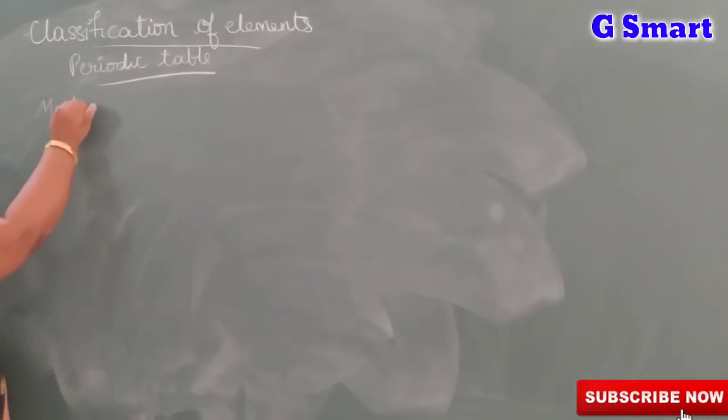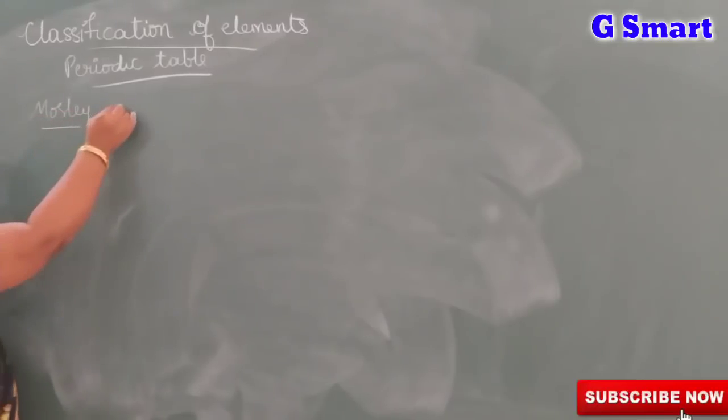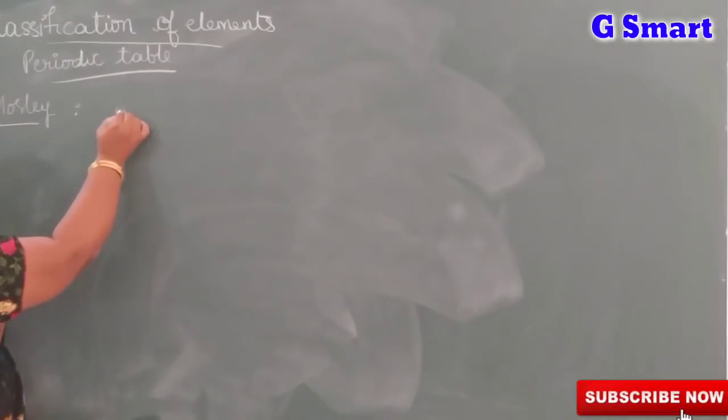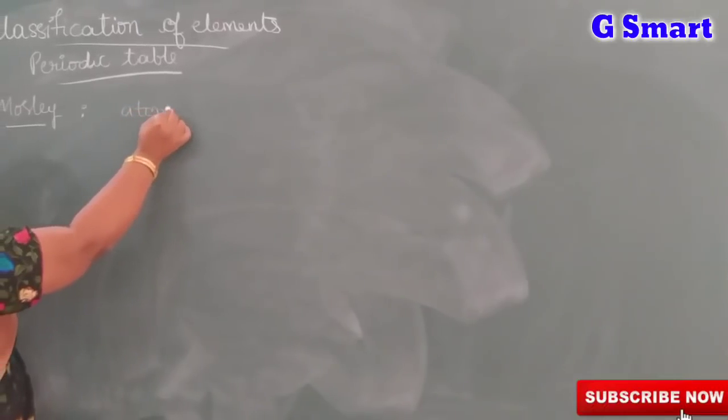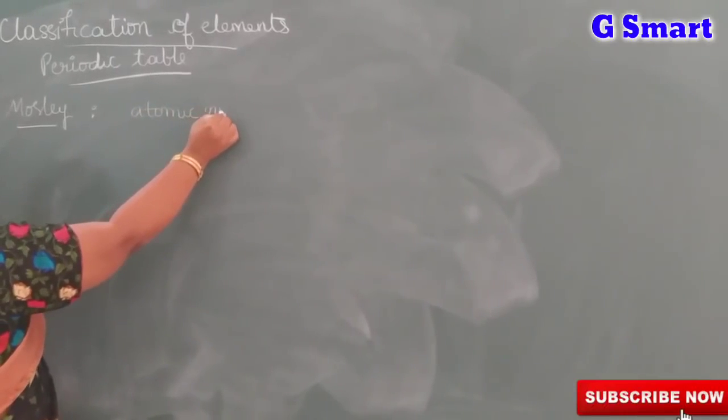Depending upon Mendeleev's periodic table, the next periodic table came, prepared by Moseley. Moseley prepared the modern periodic table, and he said that the physical and chemical properties of the elements are functions of their atomic number.